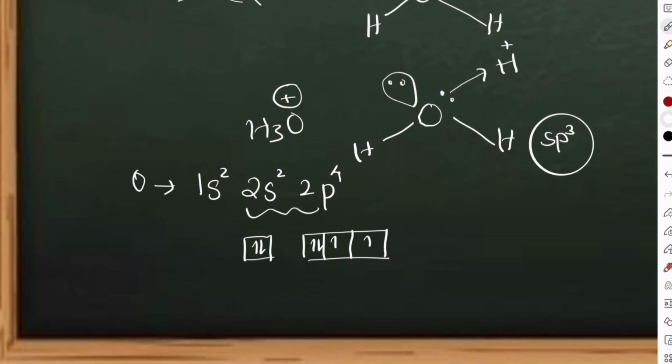2 hydrogens are coming, so hydrogen has to make the bond, but it is not directly going to make it like this, because now it is sp3 hybridized, right?